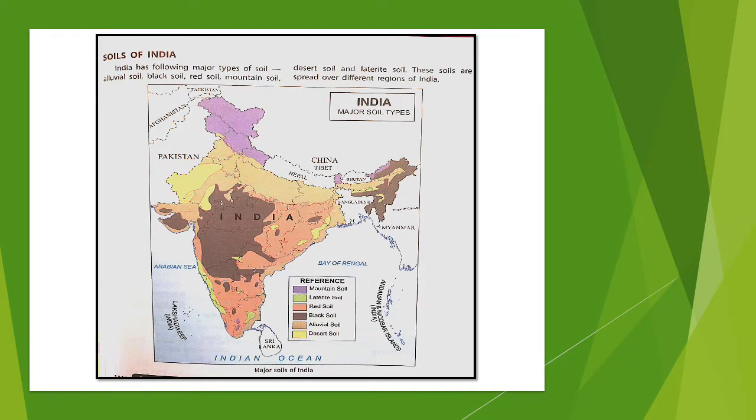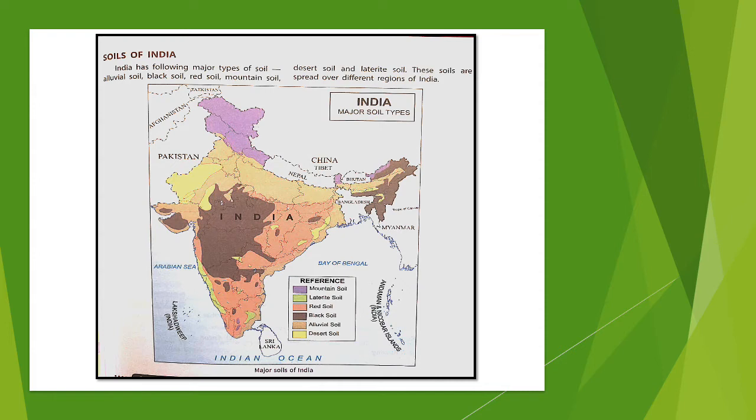Now we move to soils of India. You have already learned that India has different kinds of landforms. And do you remember different landforms? Mountains, plateaus, plains, then deserts. So all these different landforms have different kinds of soil, and they are found in different regions of India. So depending on the landform, we have different kinds of soils also.